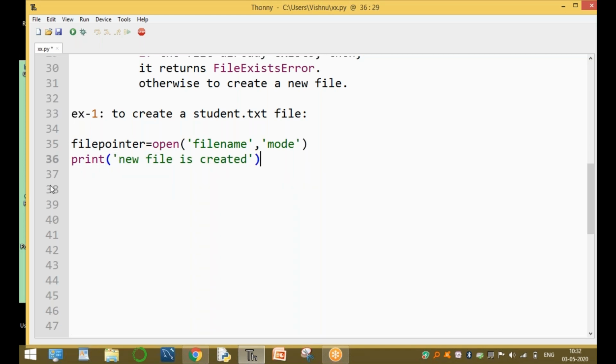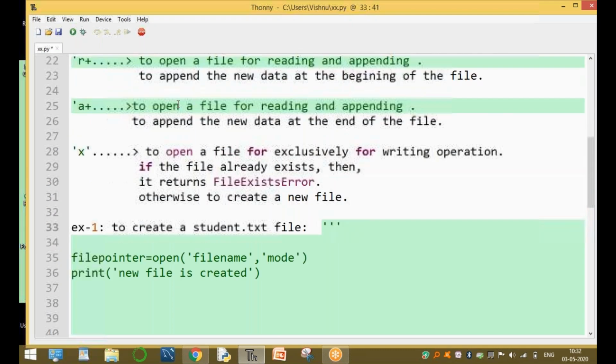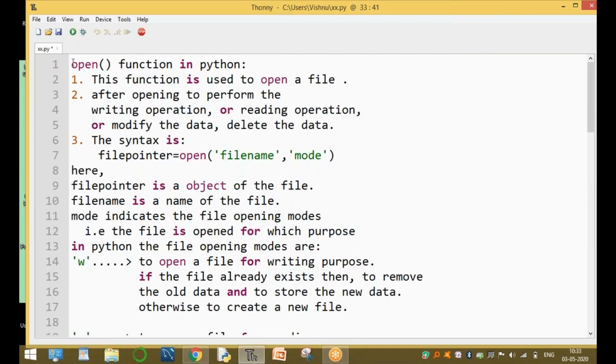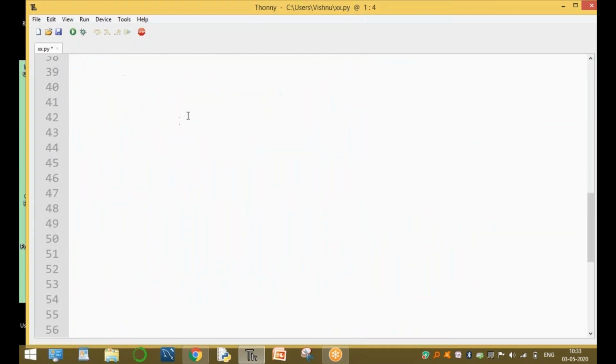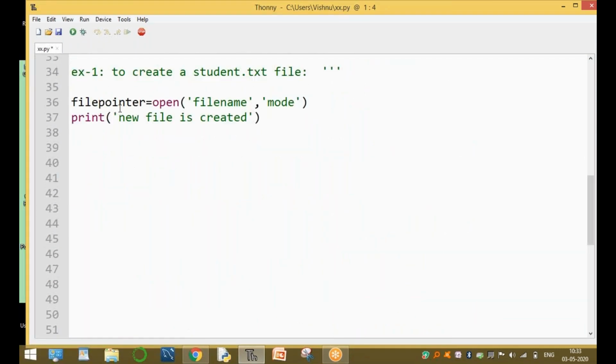Is that clear? Now, this is example one. These are enclosed in comment lines so that we can run the Python file. Okay, the open syntax. Clear? Now, this is the syntax. File pointer can be any pointer name. For example, assume the file pointer is X. Now open, file name. The file name is student.txt. This is the file name. And the mode you can write is W.